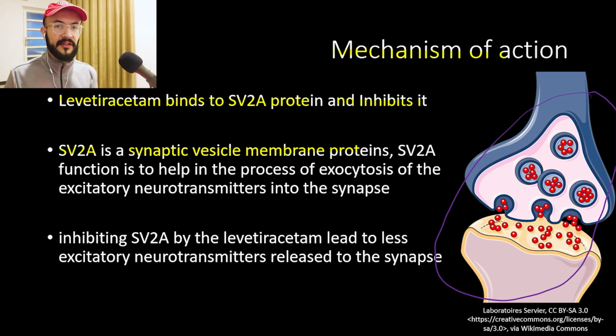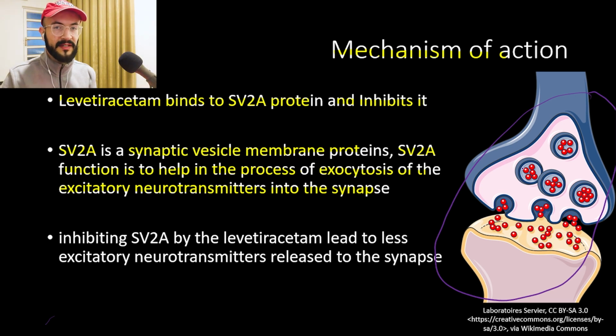Those vesicles contain neurotransmitters of different types, and they release those neurotransmitters by the process of exocytosis. And when those transmitters are released, the action of conducting a signal occurs between the nerve endings. So the SV2A protein function is to help in the process of exocytosis of the excitatory neurotransmitters into the synapse.